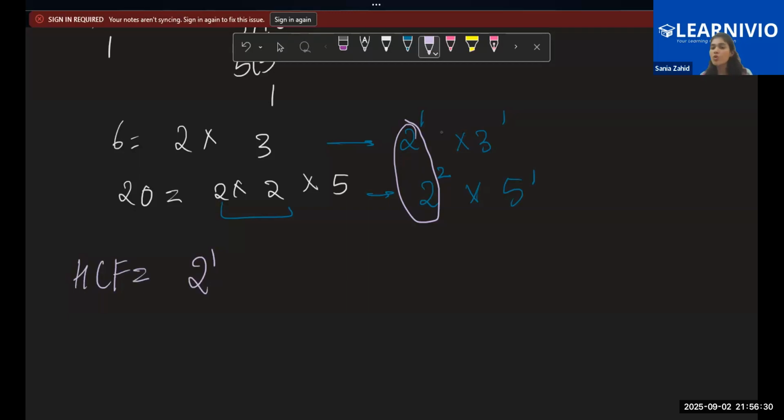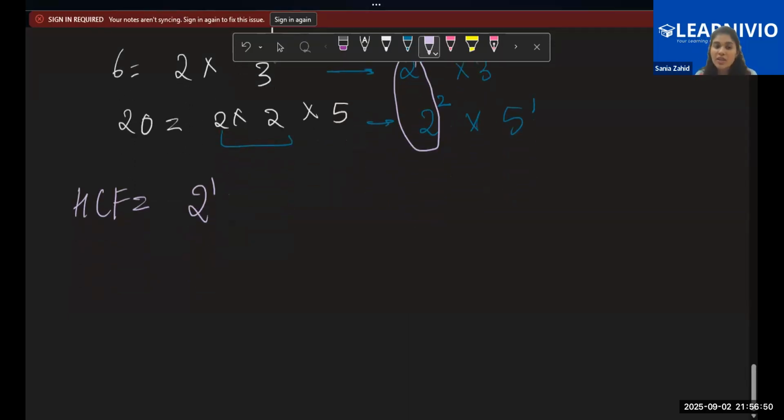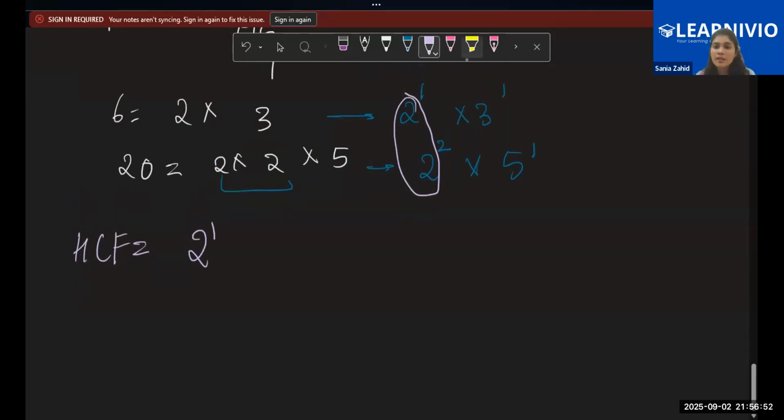I am taking the common factor, analyzing it, and then from the common factor I am deriving the one that has the lowest power. Right? That is why the HCF becomes 2 to the power 1. So this was an easy question, right? Tell me, children, you understood how I found the HCF. Now, shall I come to the LCM? Yeah, ma'am.